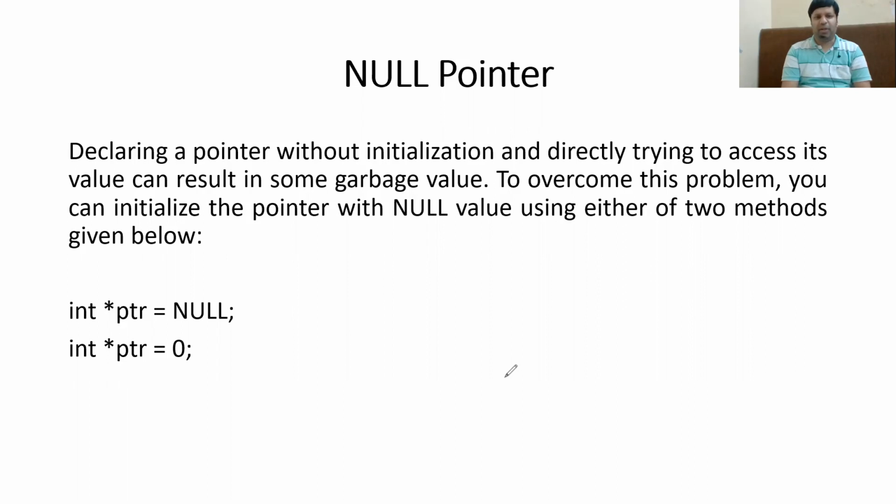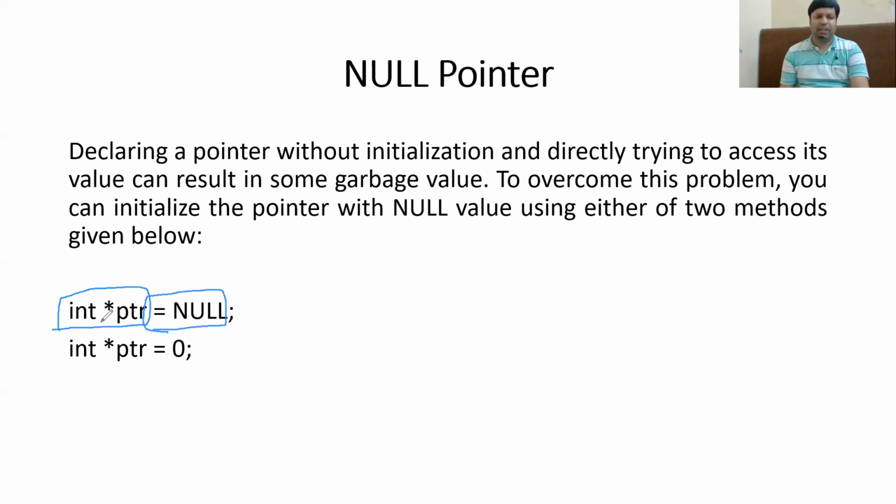So what is a null pointer? A null pointer is basically a pointer which contains the null value. And what is a null value? A pointer that does not point to anything. So how can you create a null pointer? This is normally how you declare a pointer: int star ptr. This is only the declaration. Assigning it null means you are defining the pointer.